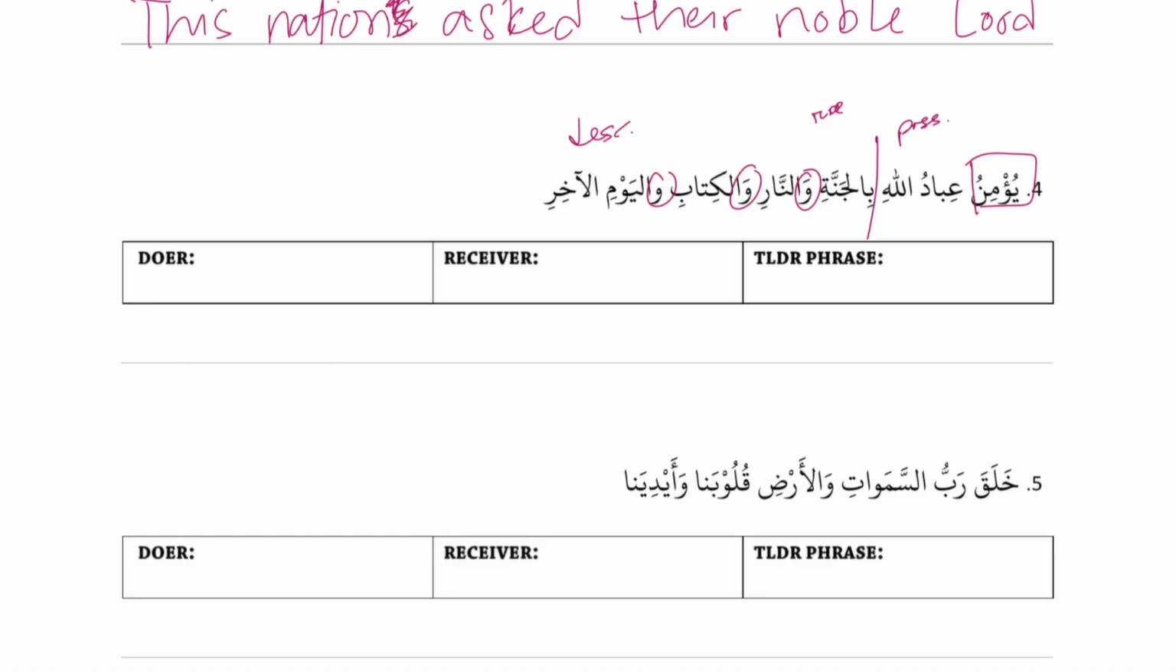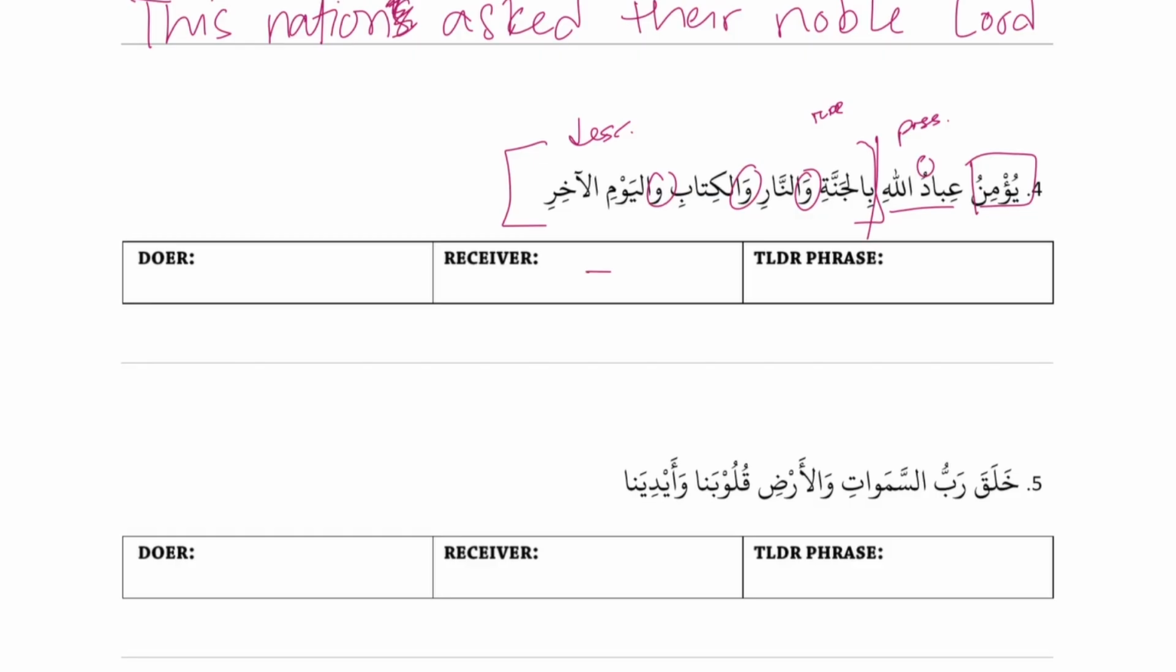Okay. So ibadullah, the U tells us that's a doer. And then the rest of it is all just a TLDR phrase. This is all connected as one, just a big TLDR phrase. No receiver? No, receiver is optional. Remember, so this sentence just doesn't have a receiver.